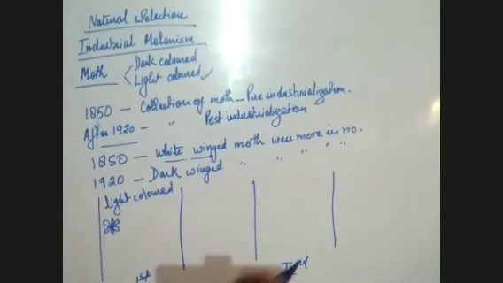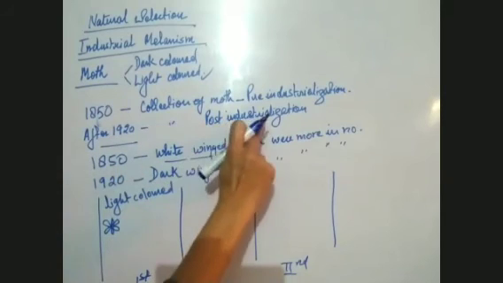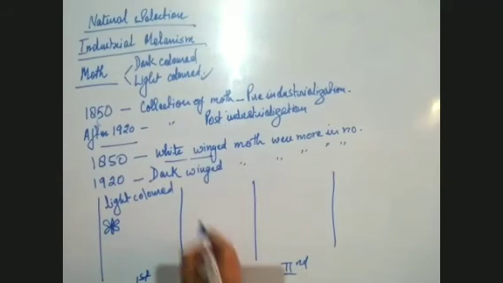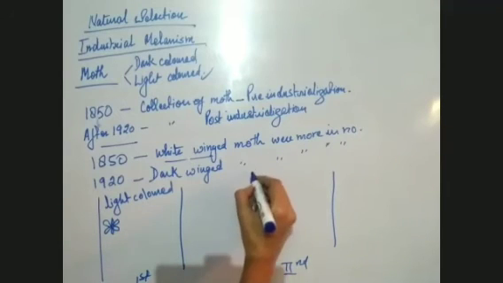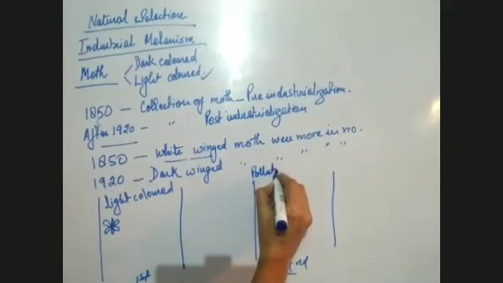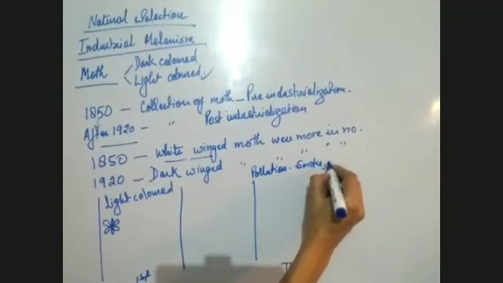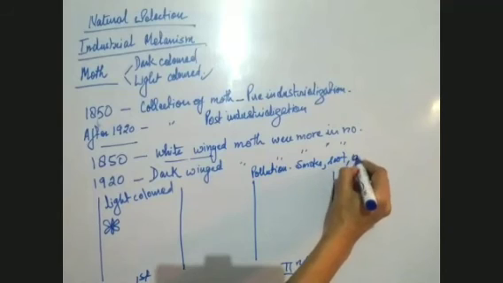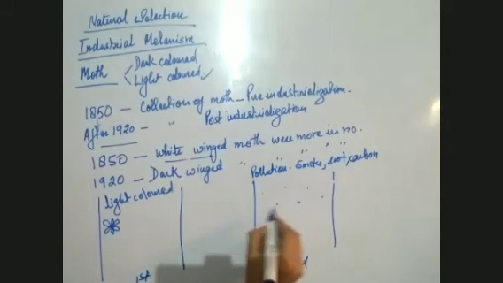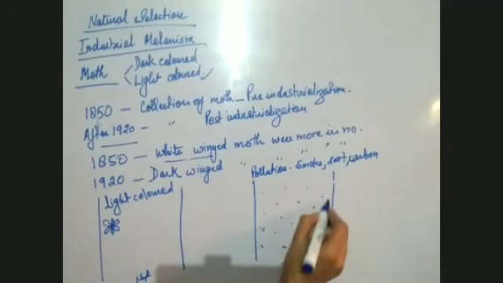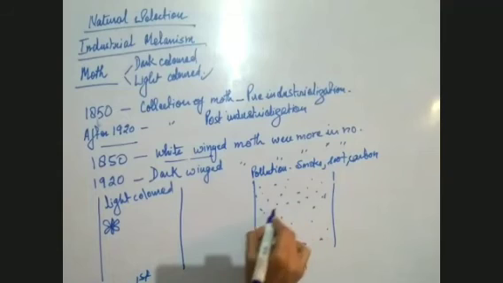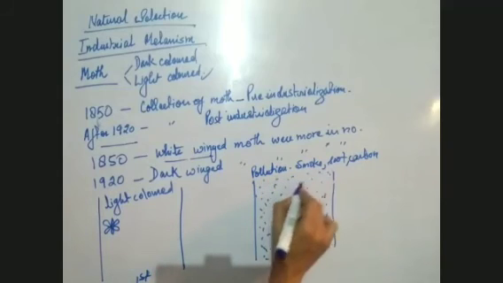But after industrialization, that means post-industrialization, there was a lot of pollution. So I'm writing here, pollution increased. So as a result of pollution, the smoke, the soot, and the carbon deposited on the tree trunk. All this deposited on the bark of the tree trunk. Because of the deposition of these things, the tree trunk appeared dark in color.